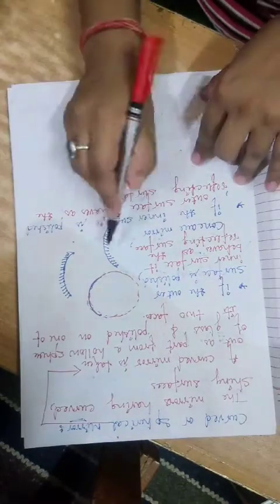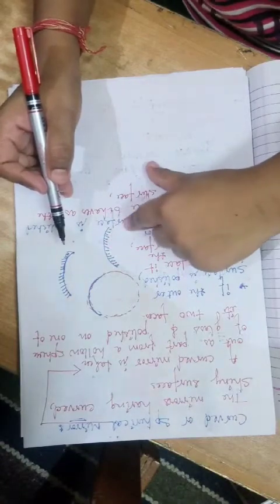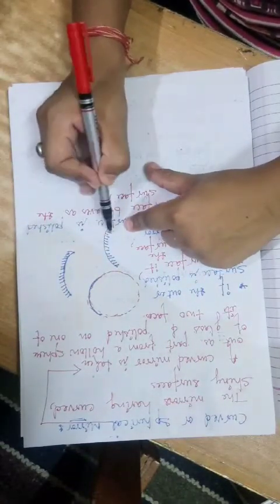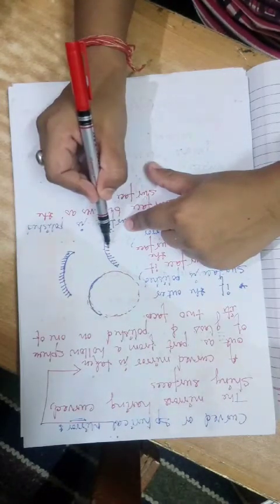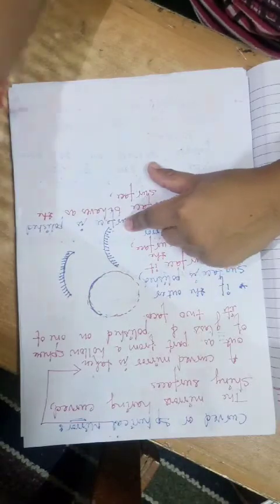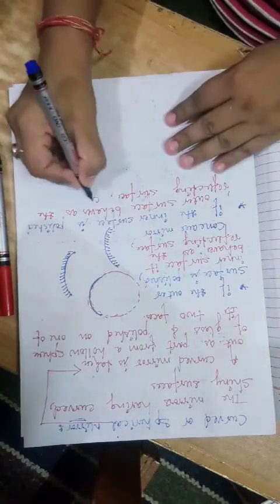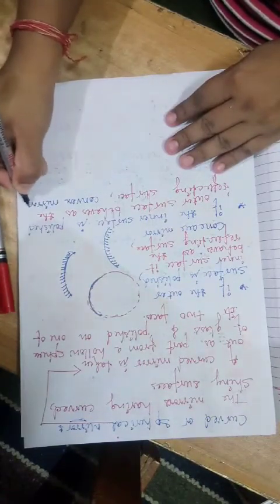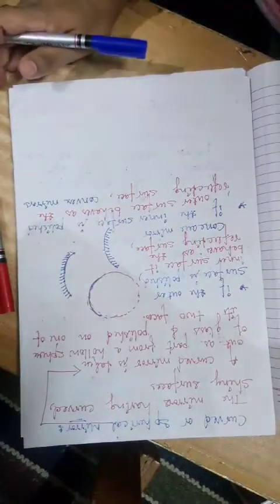Okay, let's see in the example. This is the mirror and it is polished from inside, so this very outside part will behave as a reflecting surface. Light will come on this very surface, it will strike and it will just bounce back. So such kind of mirrors are known as convex mirrors. Okay, done.